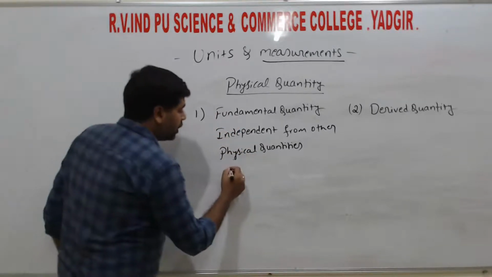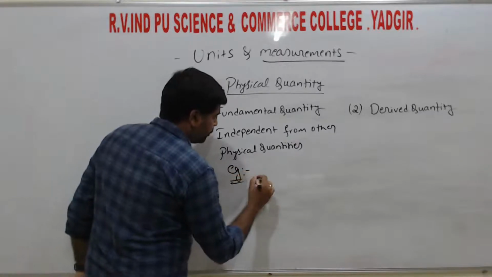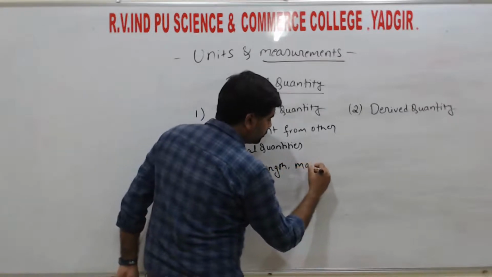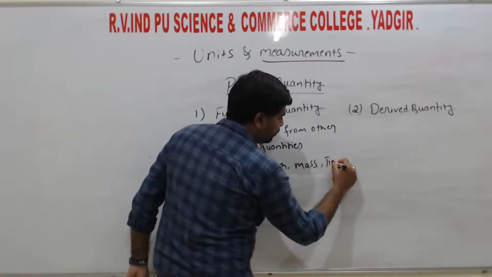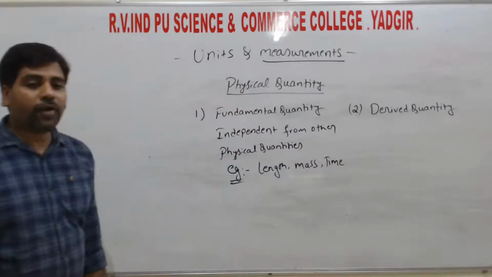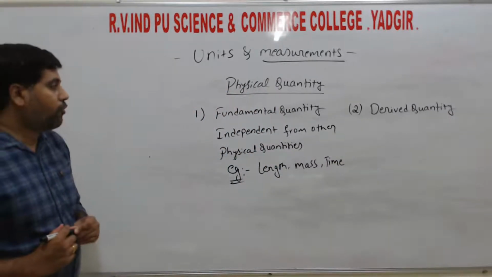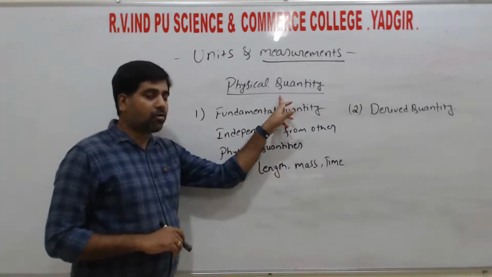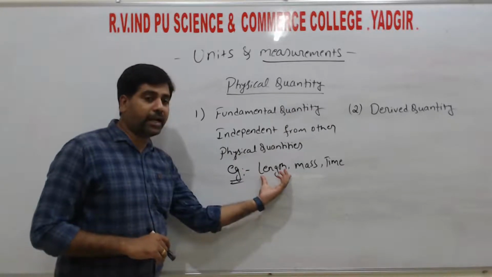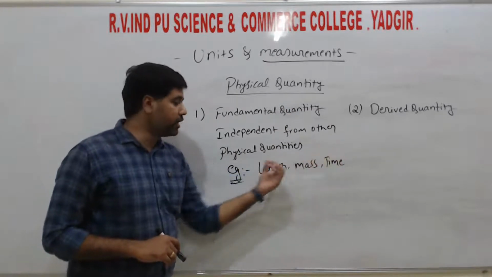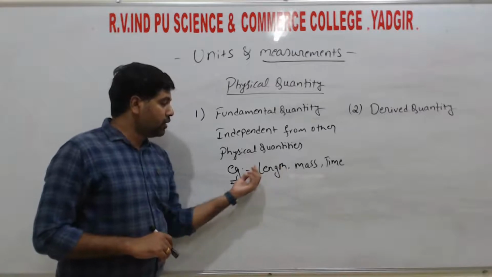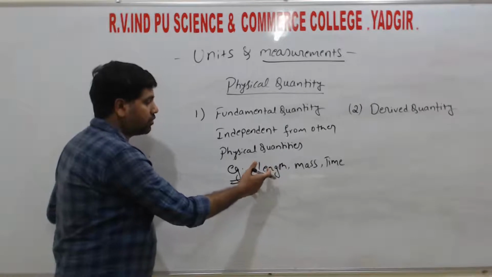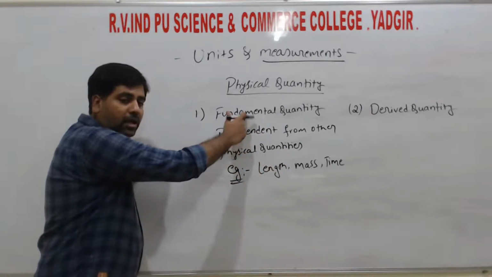So for example, the fundamental quantities are length, mass, and time. These are the fundamental quantities. These are also physical quantities, but they are independent from other physical quantities. We can't define these quantities by using other quantities, right? So that quantities we call the fundamental quantities.